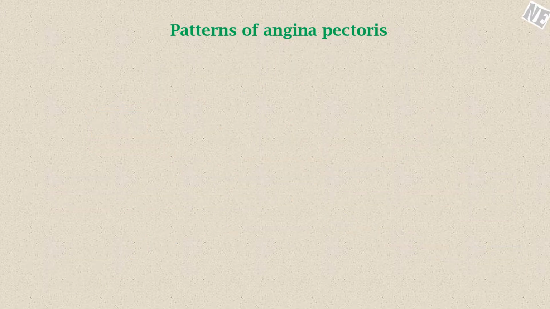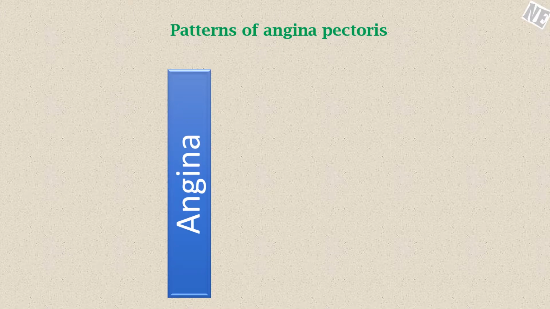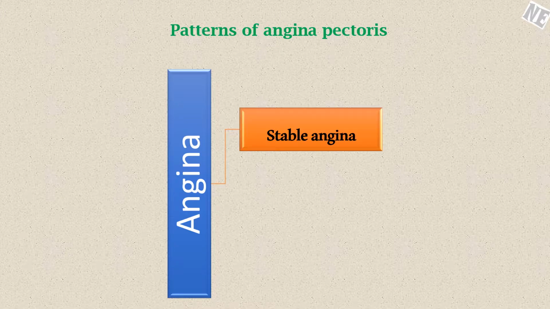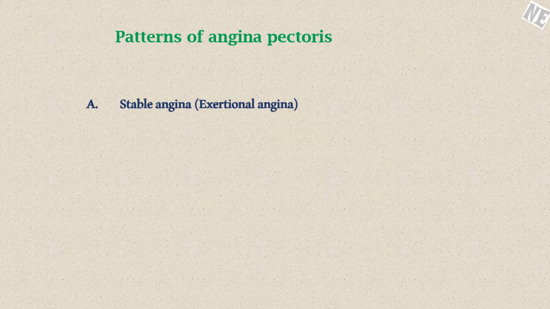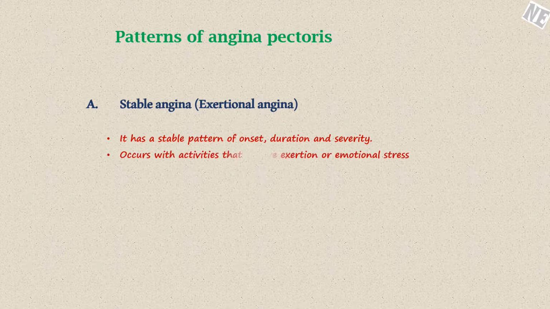The patterns of angina pectoris. Angina is divided into three types: stable angina, unstable angina, and Prinzmetal angina. Stable angina or exertional angina. It has a stable pattern of onset, severity, and duration. Stable angina is usually triggered by physical exertion. During physical exertion, the heart demands more blood. When the arteries are narrowed, it's harder for the muscle to get enough blood. Emotional stress, heavy meals, and smoking can also narrow the coronary arteries and trigger angina.